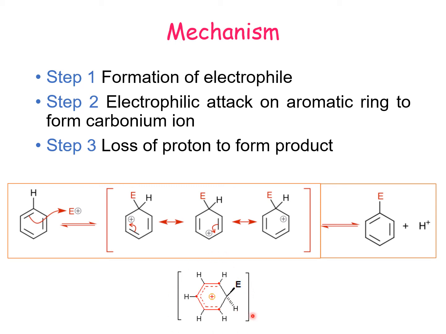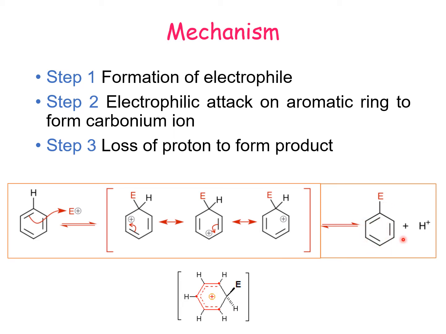This hybrid is called the sigma complex, and the rate of the reaction depends upon formation of this sigma complex. Now to stabilize this, benzene prefers to lose the proton where this electrophile has been attached. So upon loss of this proton, there occurs regaining of the aromaticity.